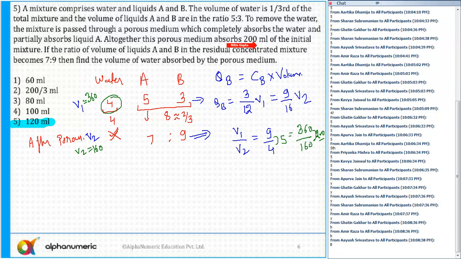The question is to find the volume of water absorbed. So water is 1/3. So water is 1/3 of 360. That is equal to 120 ml. And that is the answer.